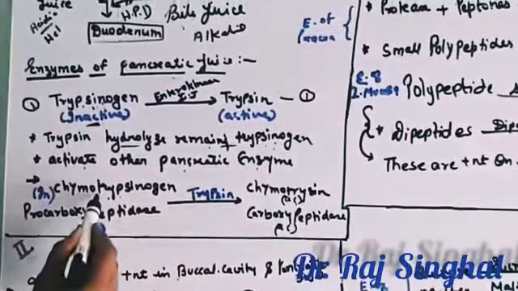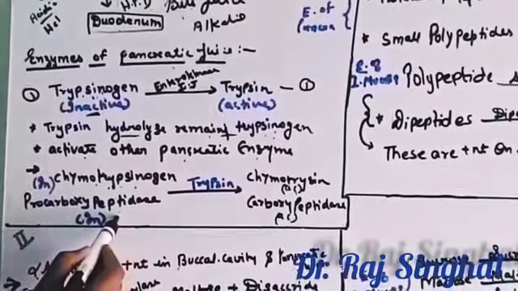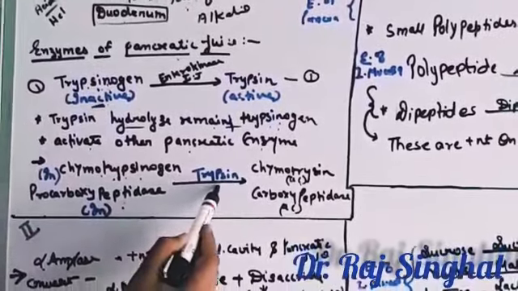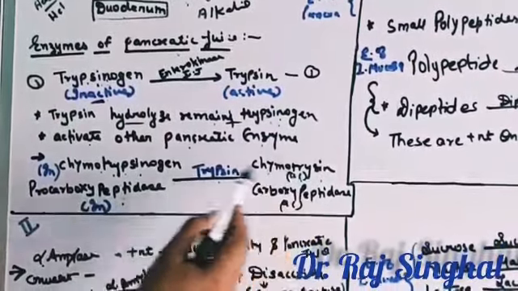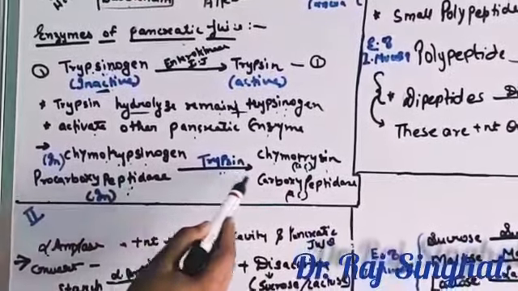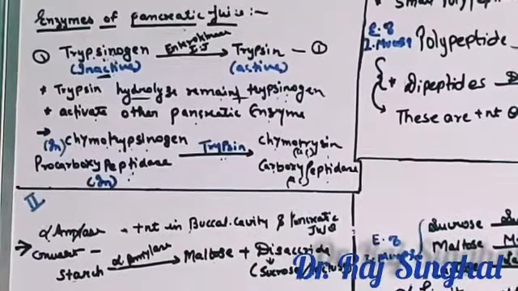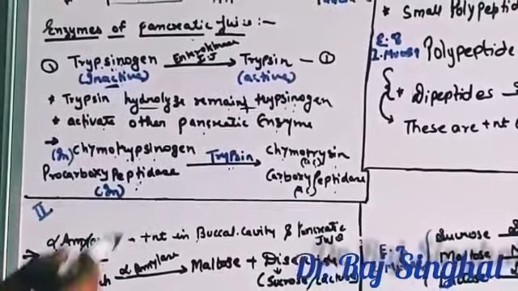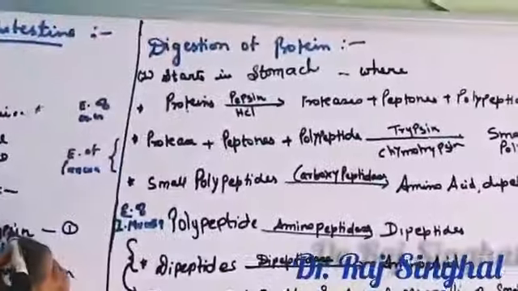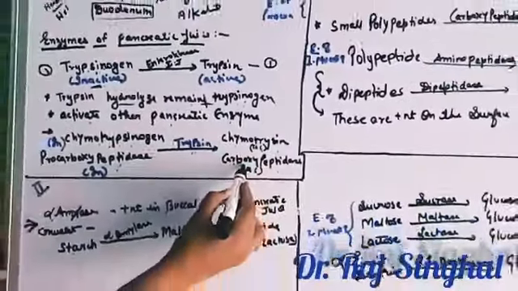inactive form like chymotrypsinogen and procarboxypeptidase. Chymotrypsinogen by the action of trypsin converts to chymotrypsin. Procarboxypeptidase by the action of trypsin converts to carboxypeptidase. Now we have the enzymes which are necessary for digestion of protein. The enzymes are trypsin, chymotrypsin, carboxypeptidase.